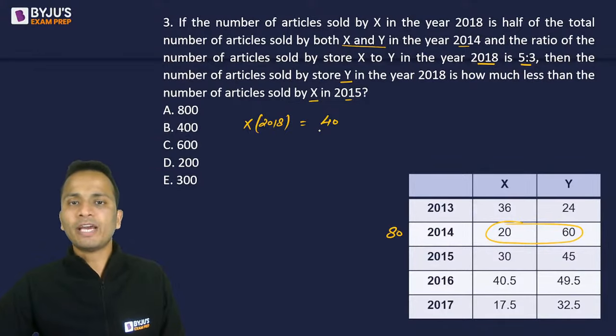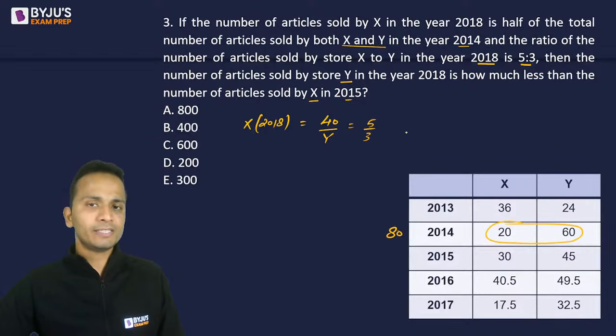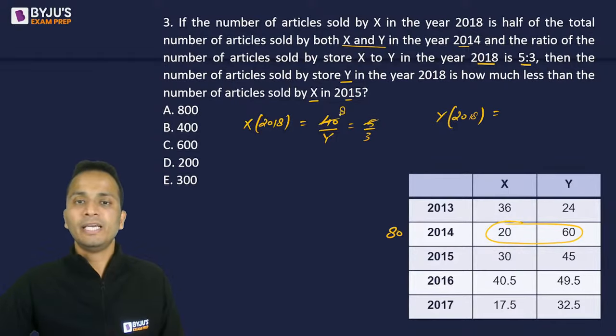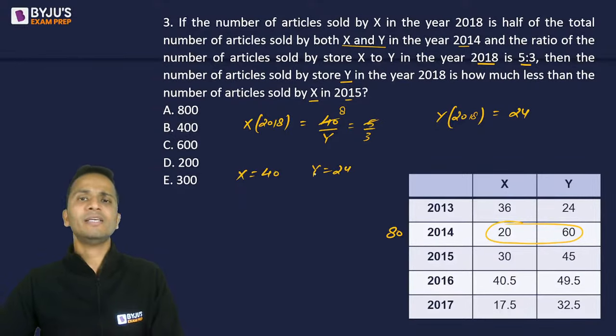Now the ratio of X and Y is given as 5:3 in this year. So Y in 2018 will be equal to, let's solve, 8 into 3, 24. Okay, so X is equal to 40 and Y is equal to 24 in the year 2018.